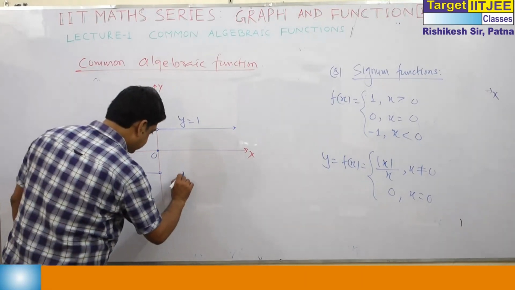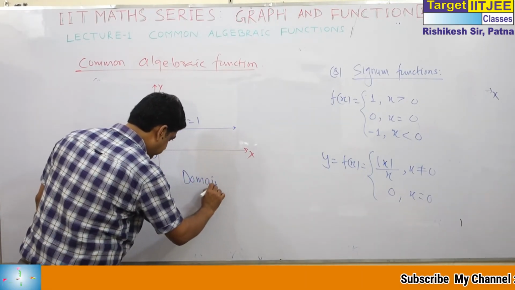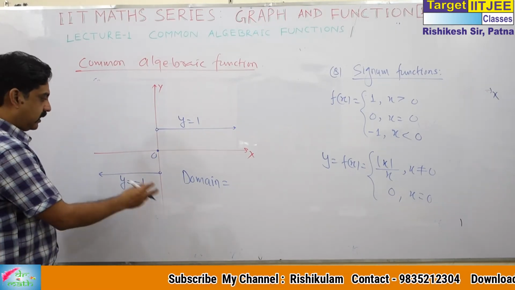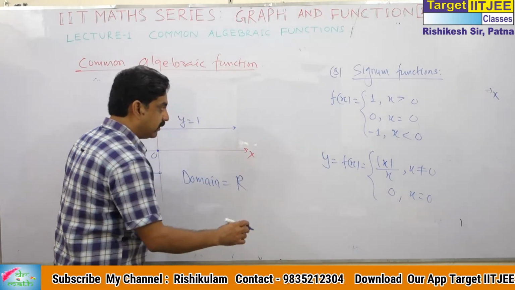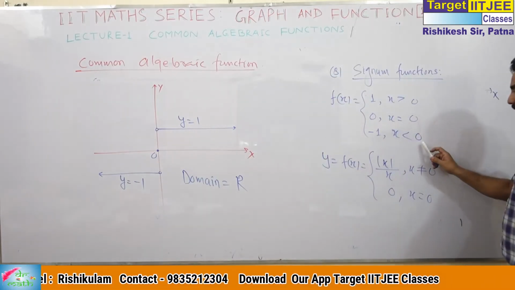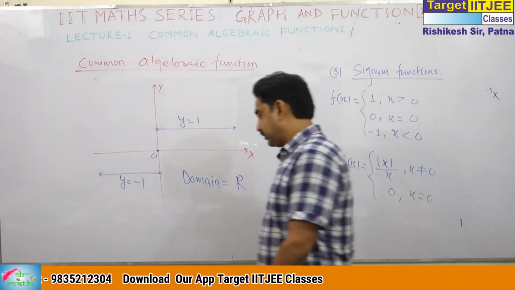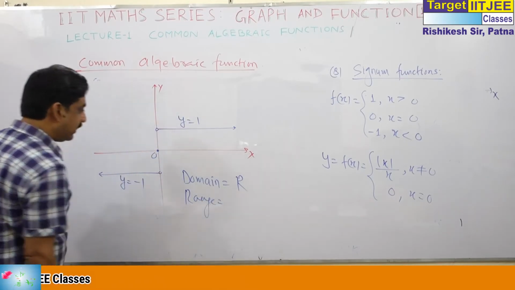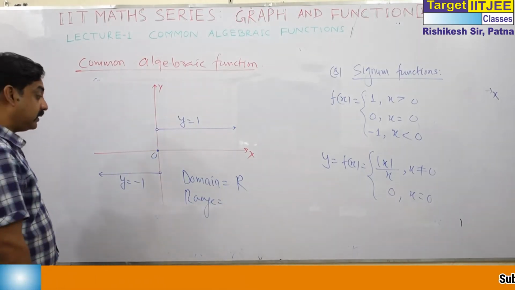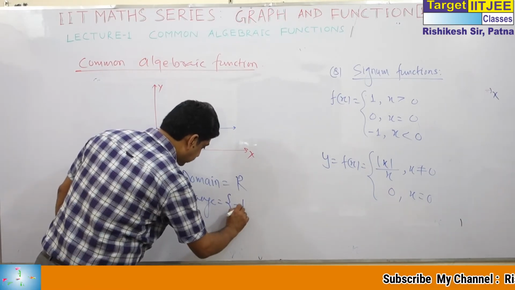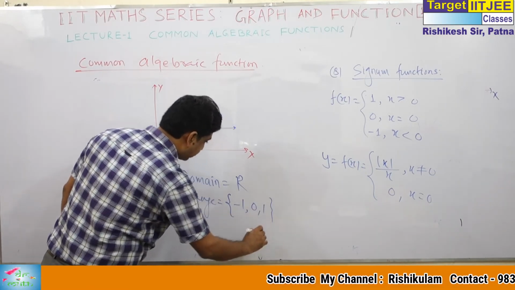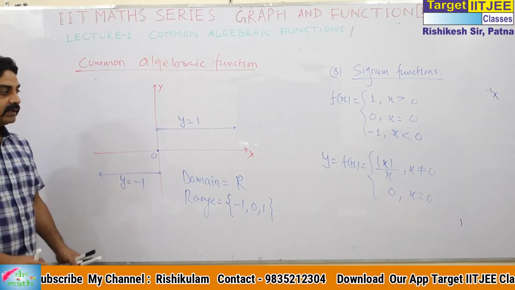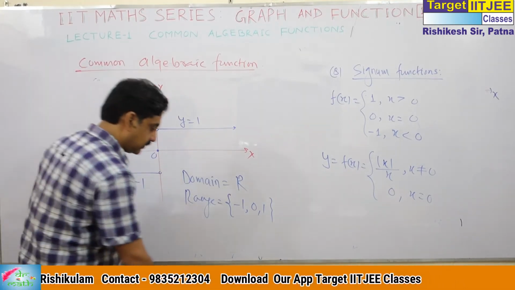What is its domain? Its domain is the real numbers. We can take x positive, x negative, or 0. What is the range? Its range will contain only 3 values. Put this in set notation: minus 1, 0, 1. This is the signum function.